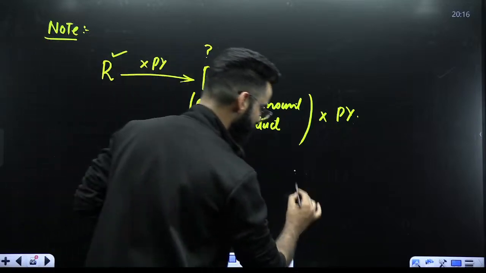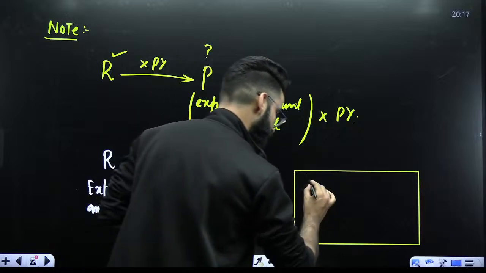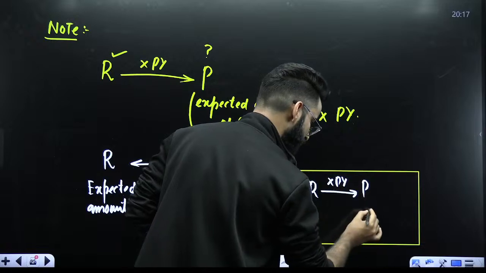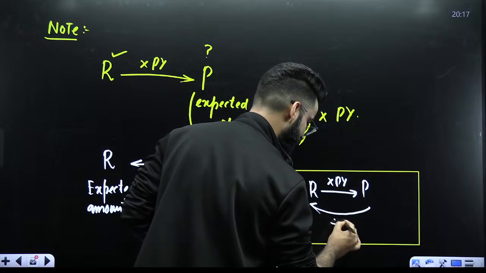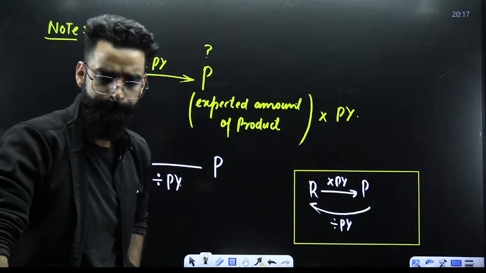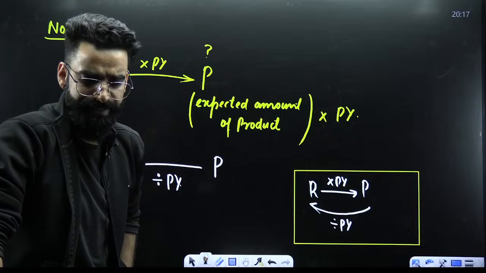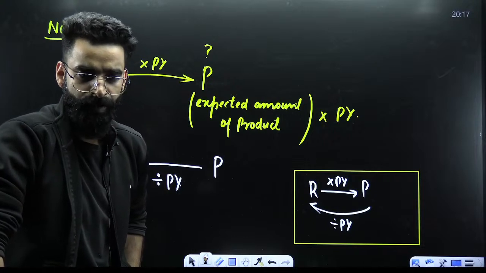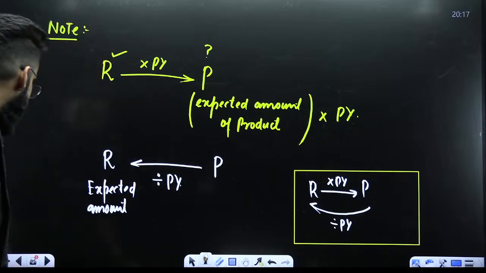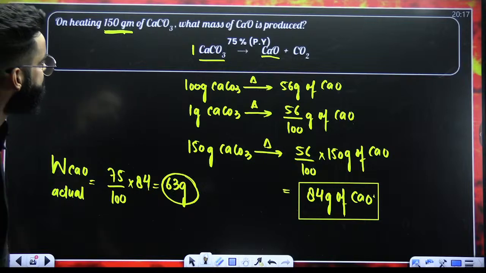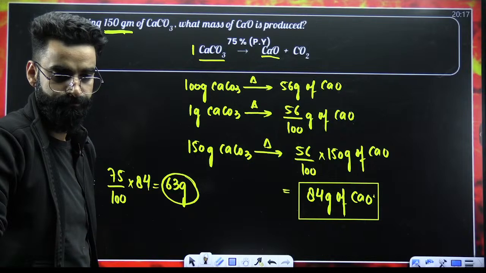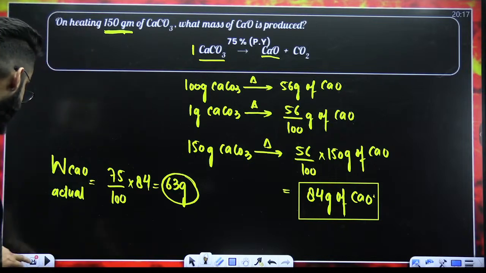Let me write it over here. From reactant to product, multiply with percentage yield. From product to reactant, divide with percentage yield. That's all. Okay? Am I clear with this, people? Do remember it.